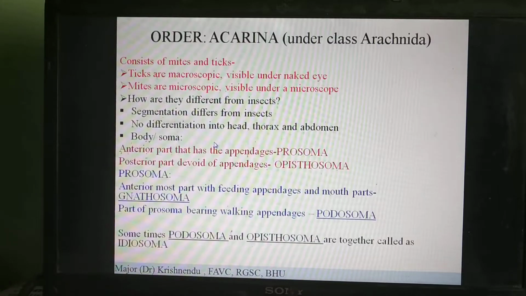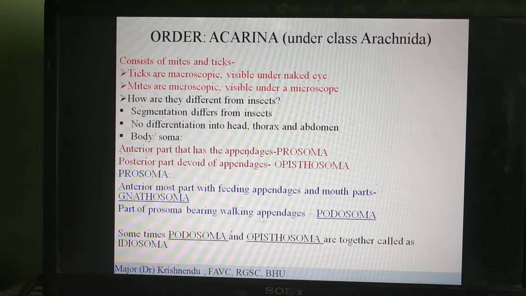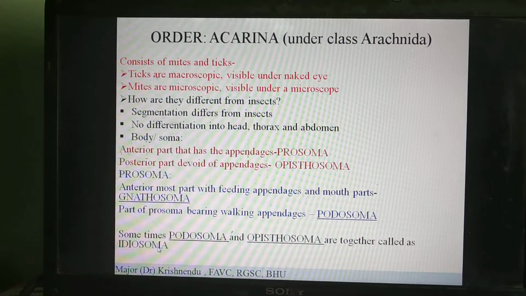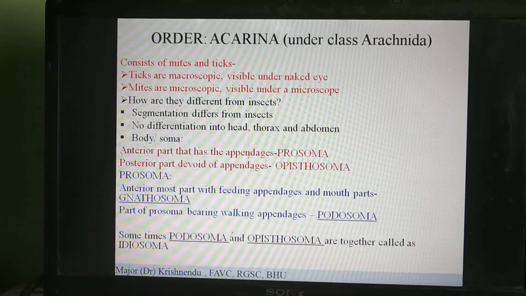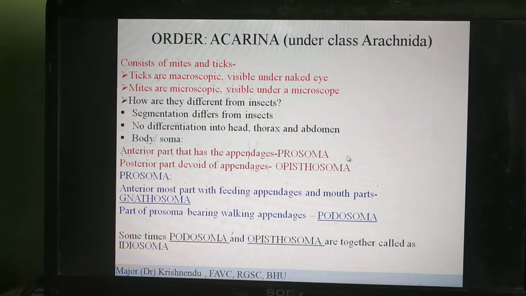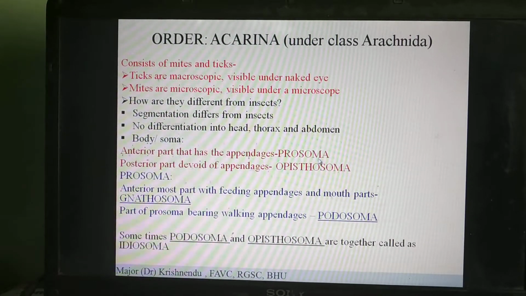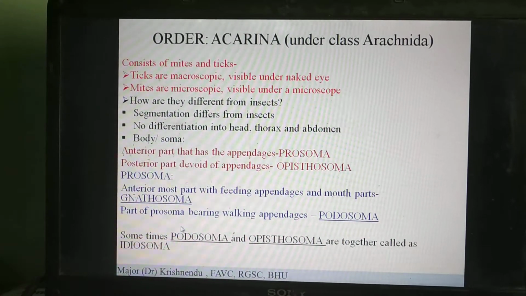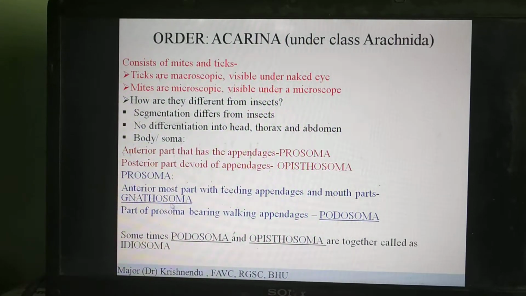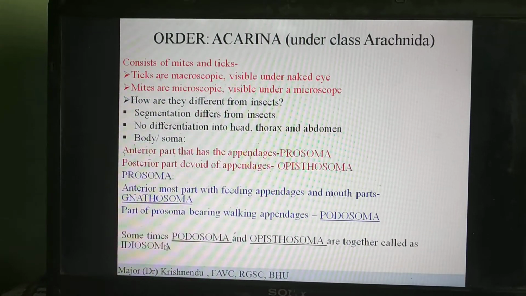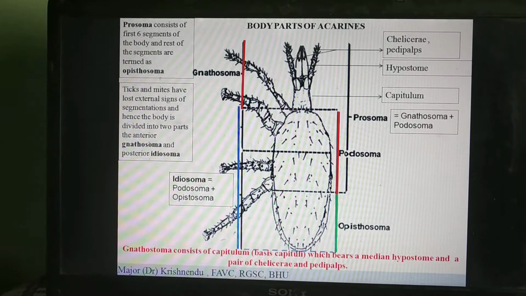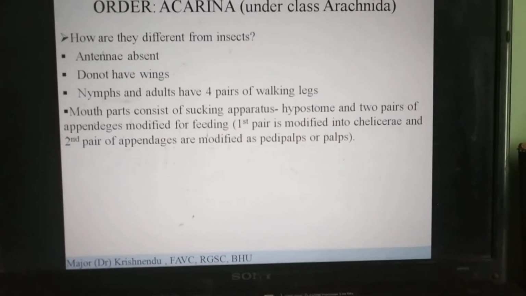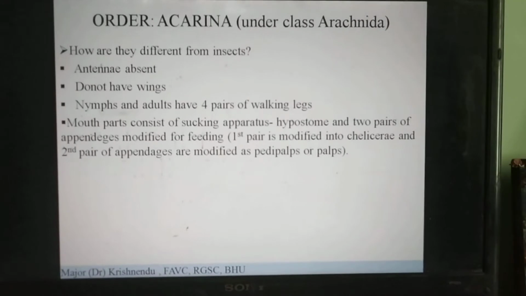So in some books you will find the classification of the body as idiosoma and gnathosoma. So either prosoma and opisthosoma, where prosoma is divided into 2 parts, gnathosoma and podosoma, or sometimes you will find the classification of the body as the gnathosoma and the idiosoma. Okay, clear. Now let's move to the other important differences between the arachnids or acarines and the insects.